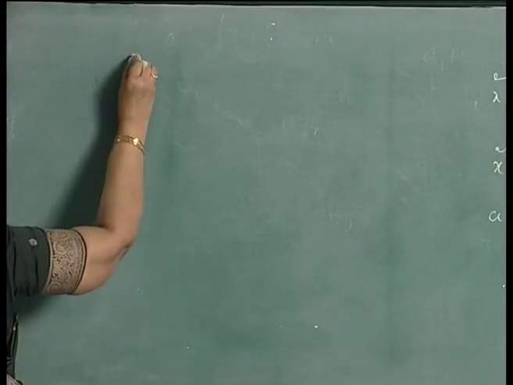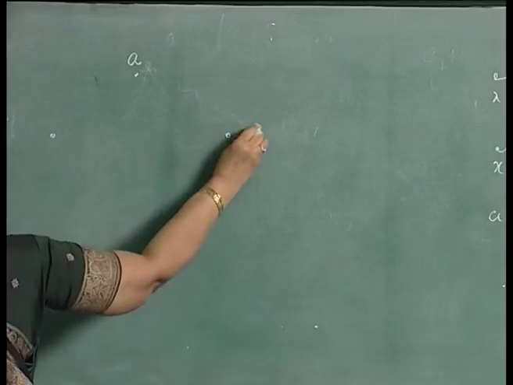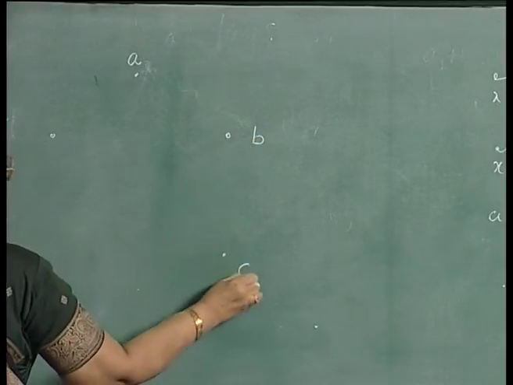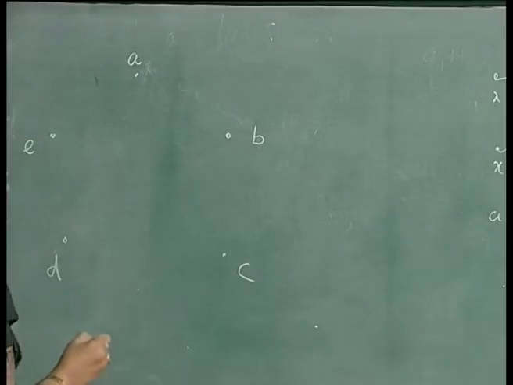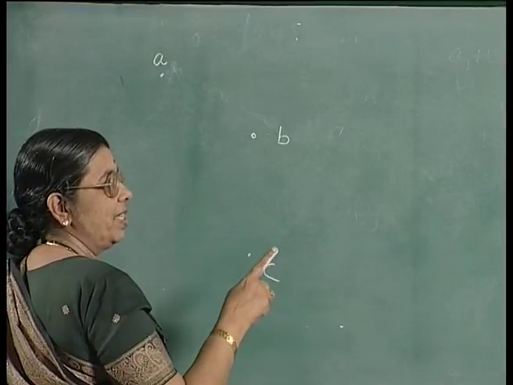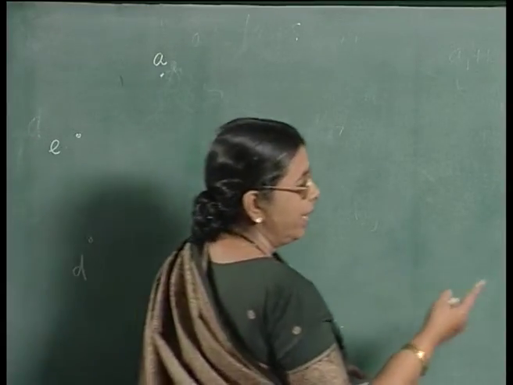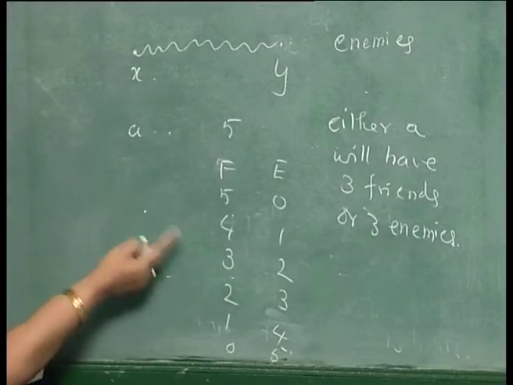Now, the same is not true for 5 persons A, B, C, D, E. The reason is, apart from A you have 5 persons, then either 3 of them will be friends to A or 3 of them will be enemies.